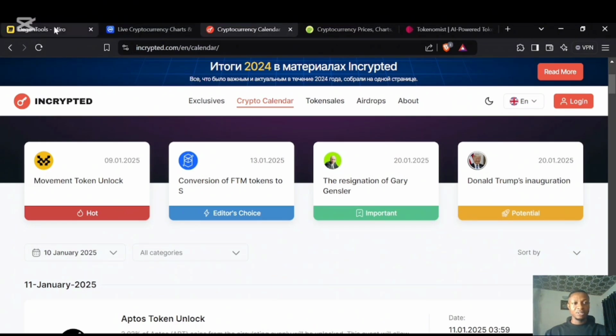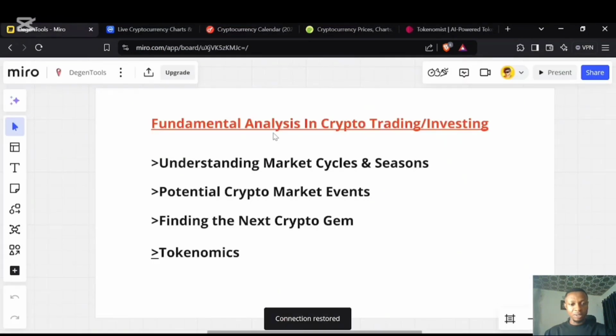Now we'll be looking at the third thing, and the third thing will be finding the next crypto gem. And this is one of the most exciting parts that I love so much. Now we have a fundamental understanding of the market cycle and events. Now let's look at how to find the next crypto gem.